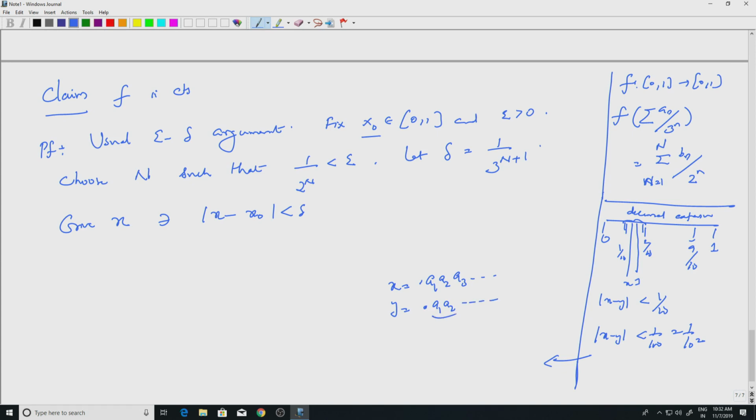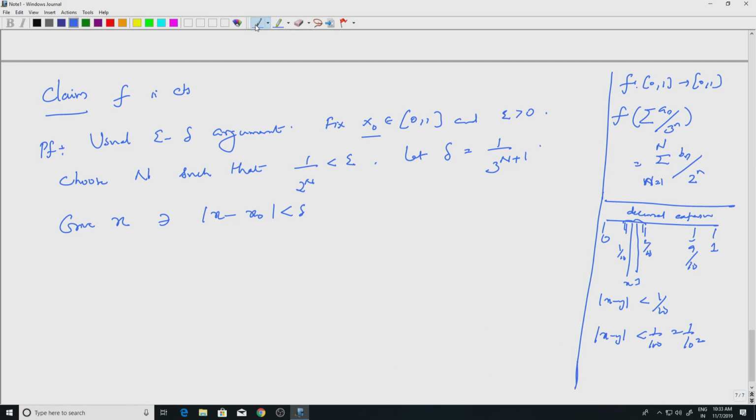At the first two places they will have to agree, because otherwise the difference will be only in the first place if they agree, or if they do not, then the difference will be greater than 1 by 10. If they agree on the first place, the difference will be less than 1 by 10. If they agree on the first two places, then it will be less than 1 by 100 and so on, because write down the expansion, you have a1 by 10, a2 by 100 plus something. Similarly, when I take the difference, only this part will matter.